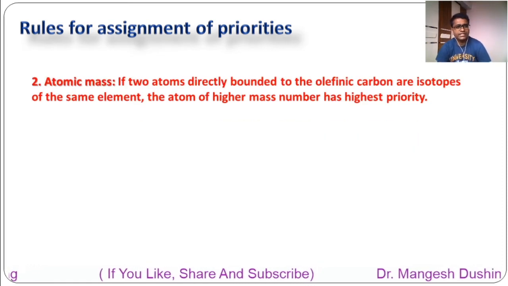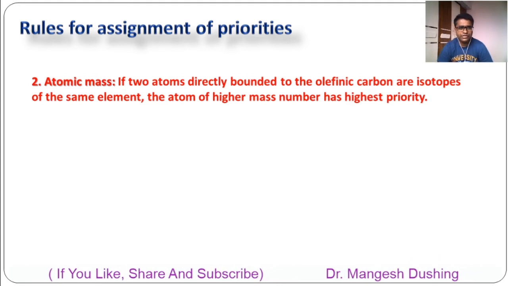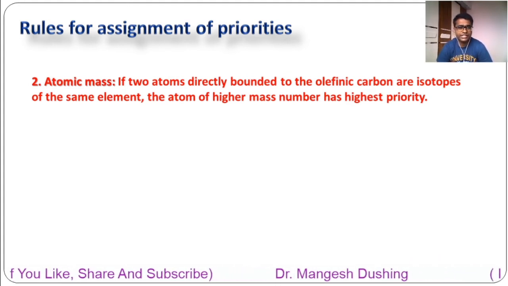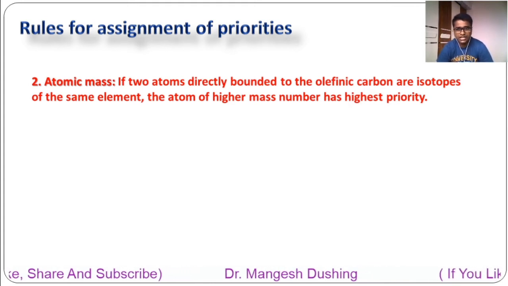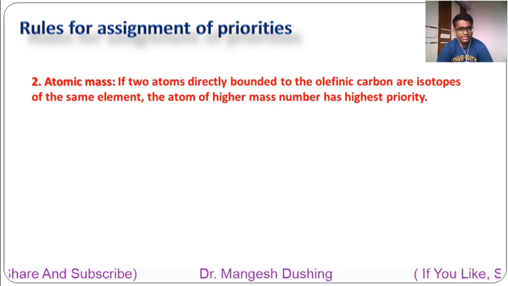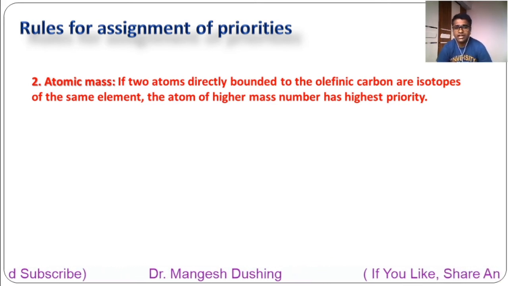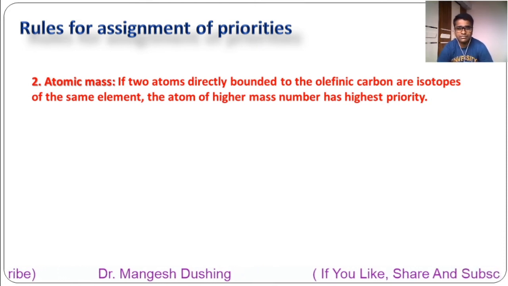Now the second rule is atomic mass. It may happen that two atoms are the same but their atomic masses are different. If two atoms directly bonded to the olefinic carbon are isotopes of the same element, the atom of higher mass number is given higher priority. So higher mass number, higher priority.